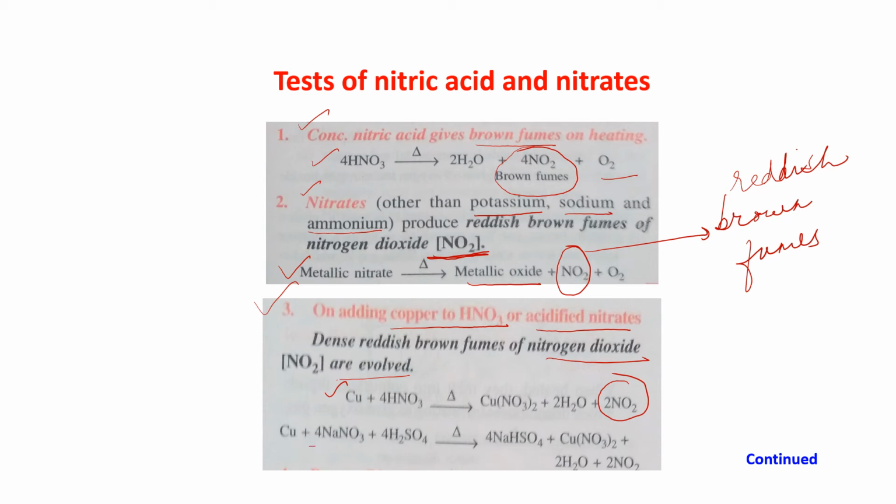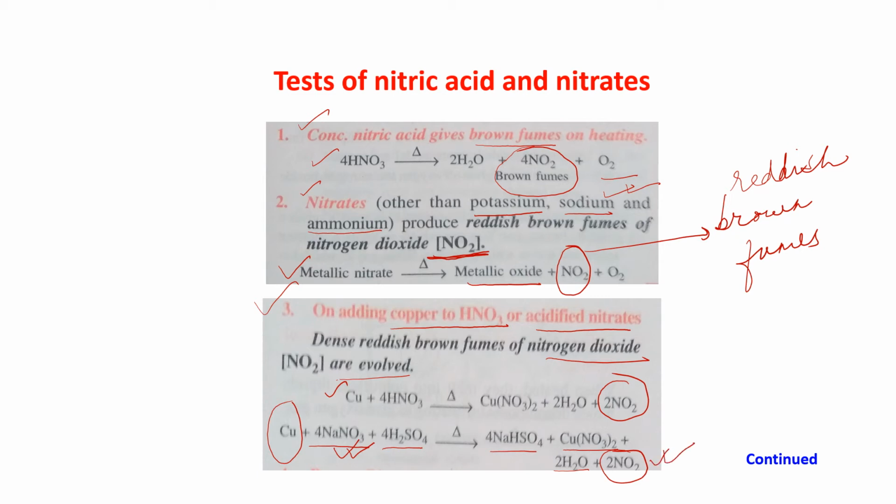Now copper, sodium nitrate and H2SO4 give you NaHSO4, Cu(NO3)2, H2O, and NO2 also comes out. As I told you, sodium nitrate on decomposition does not give NO2, but only if copper and H2SO4 are present can it give you NO2.